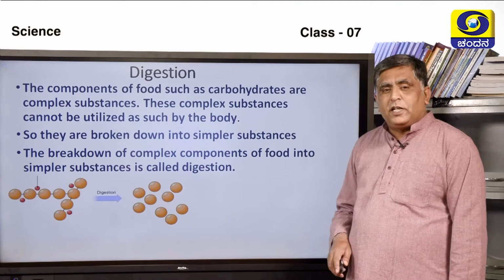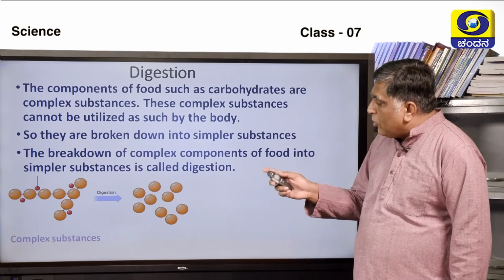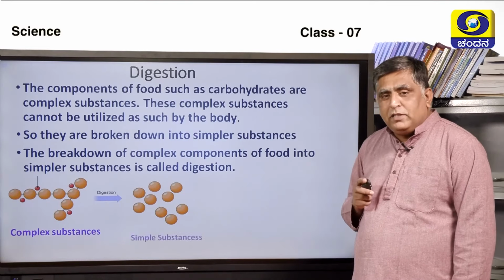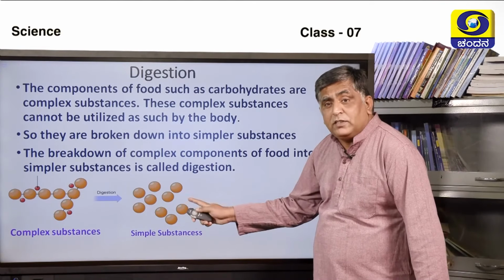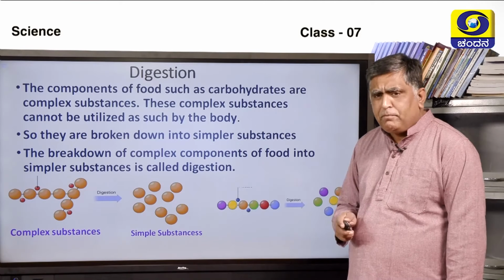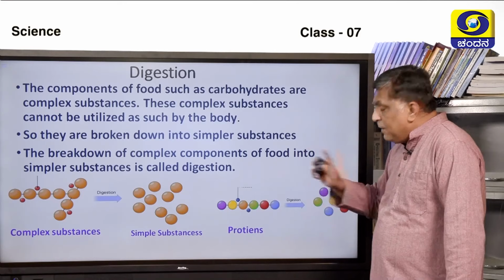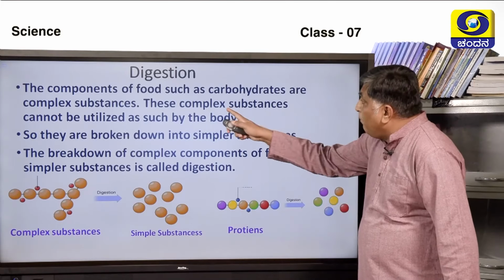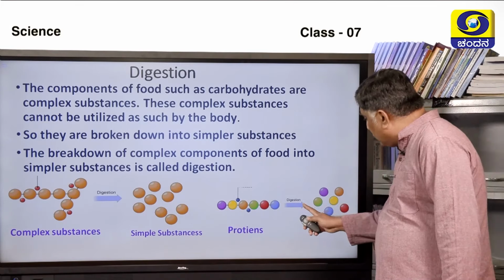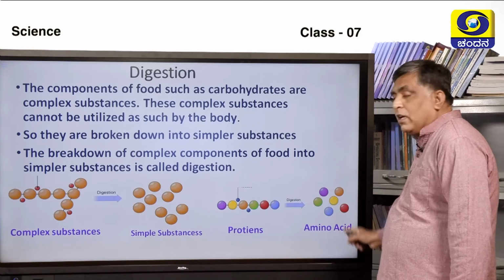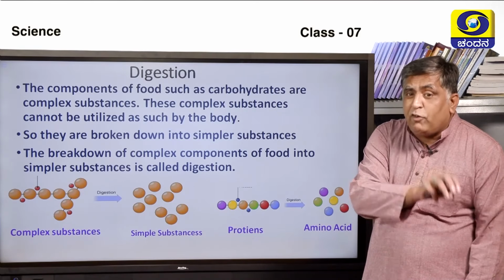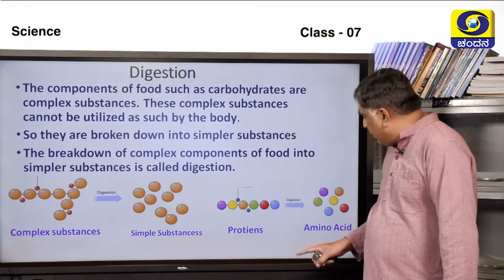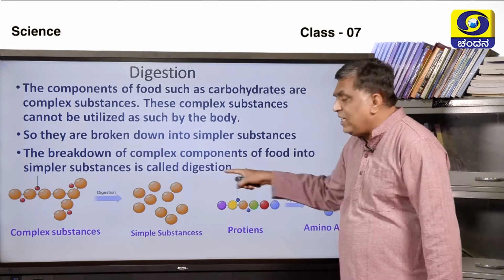If you look at this picture, you will be able to understand clearly. There is a complex substance, and that complex substance undergoes the process of digestion. A simple substance is formed, and this simple substance can be utilized by our body. Now let us take this example. This is a protein. This protein is a nutrient, and it is a complex substance. This complex substance undergoes digestion, and amino acids are formed. These amino acids are the simplest form of proteins. So whatever proteins we have taken in have to be digested and broken down into amino acids. This whole process we call digestion.